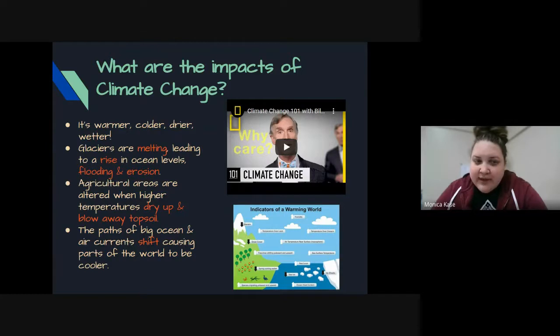This also impacts agricultural areas. So people who are farming, these higher temperatures are causing their soil to dry up, to be moved around by the wind, and causing difficulty for them to grow their crops. The paths of our ocean currents or air currents shift, and this is causing parts of the world to be cooler.